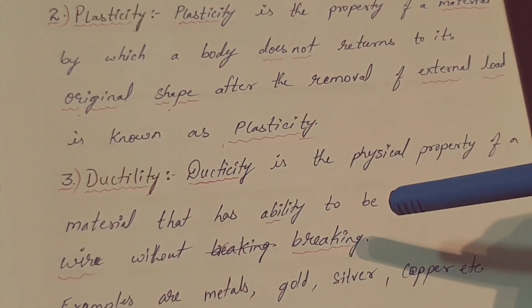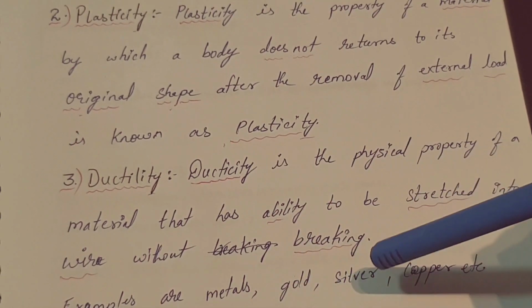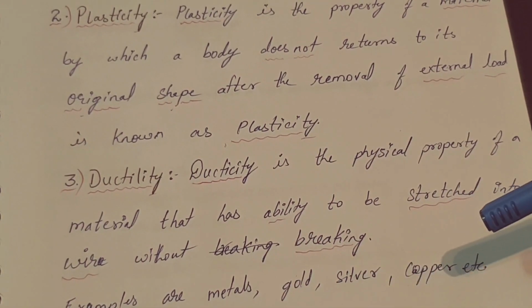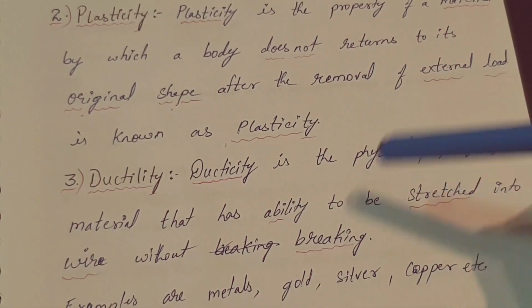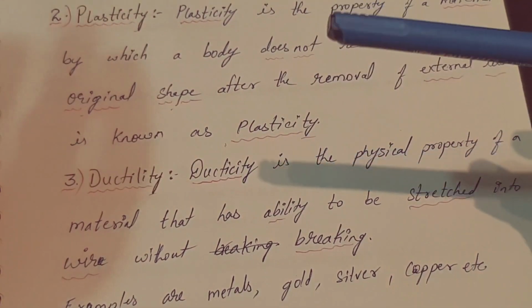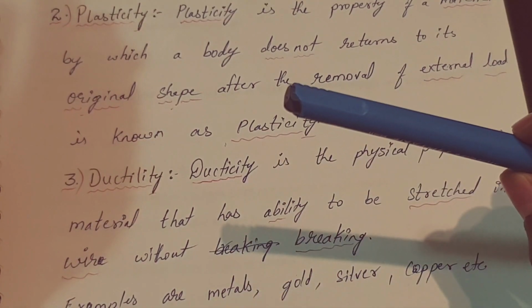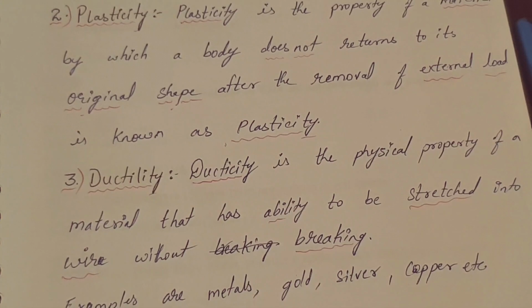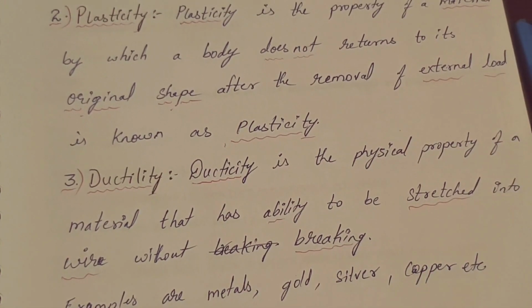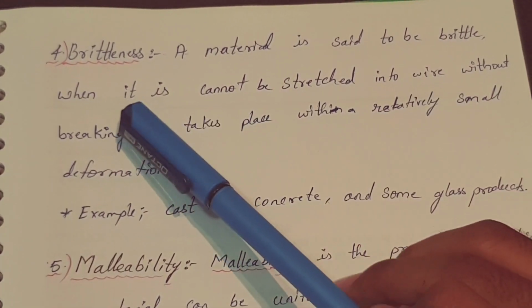It does not break, so we can say that gold has ductile nature. Silver, copper wires we have, these are all ductile in nature. Though we stretch it, it is drawn into wire without breaking, so it's called ductility.